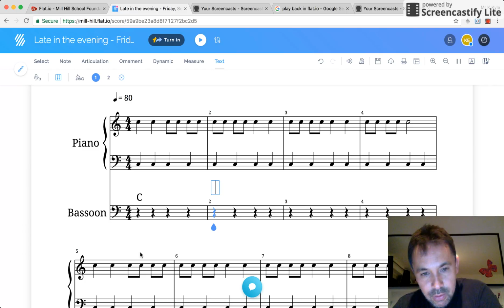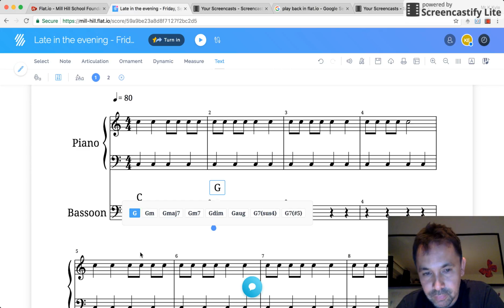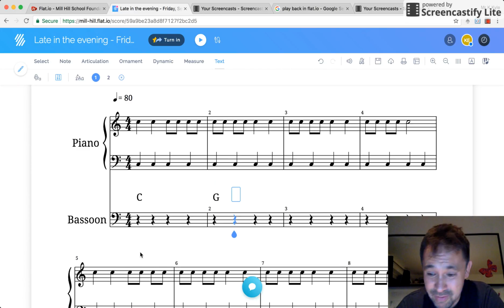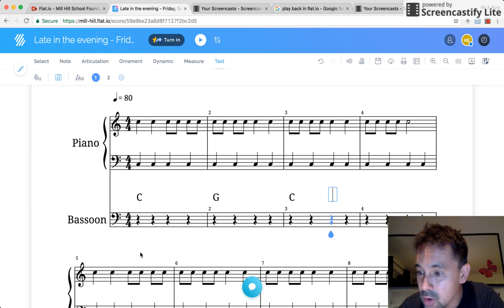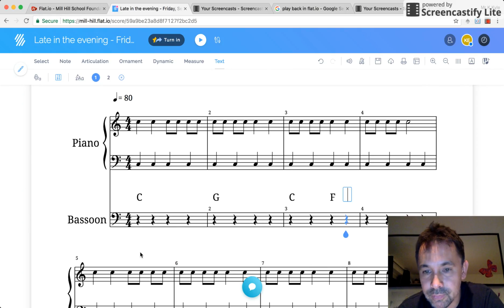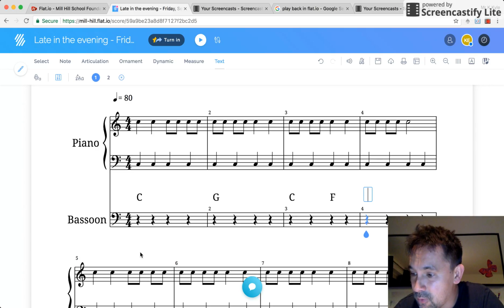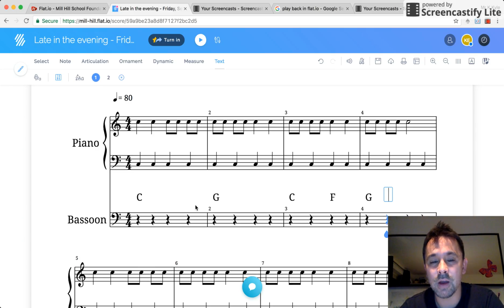We'll move along to bar 2. And then I would like bar 2 to be the chord of G. I'm going to press enter because, again, I'm very, very happy. Bar 3, we're going to have the chord of C. But then only a couple of beats later, we're going to put a chord of F. Okay. And then in bar 4, we're going to have a chord of G. That is half our piece.